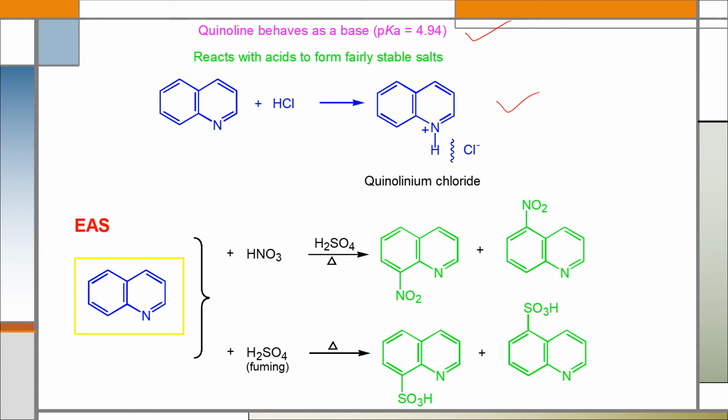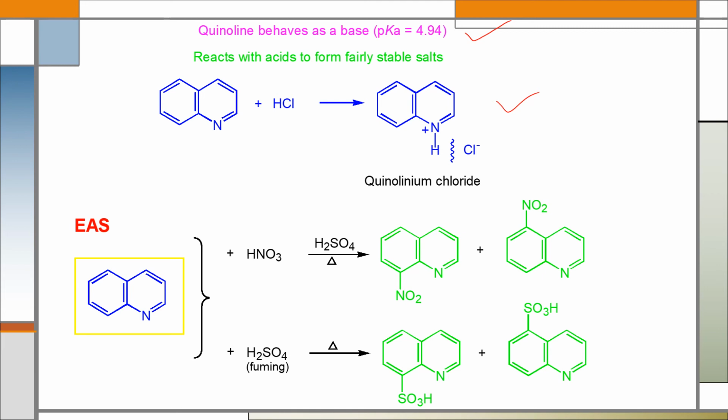Quinoline undergoes electrophilic substitution reaction as it is an aromatic compound. If we do nitration of quinoline, 5-nitroquinoline and 8-nitroquinoline will be the major products. Actually, during electrophilic substitution in quinoline, the preferred positions are 5 and 8.